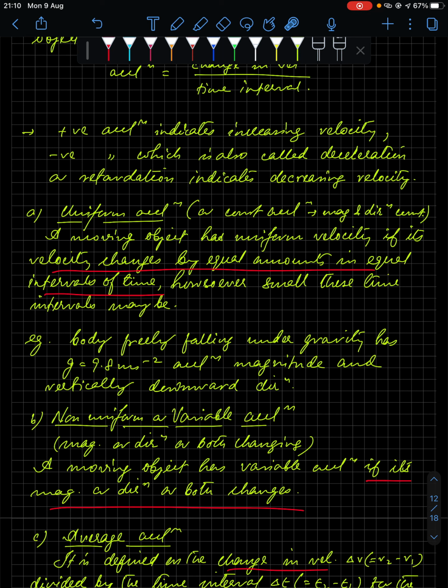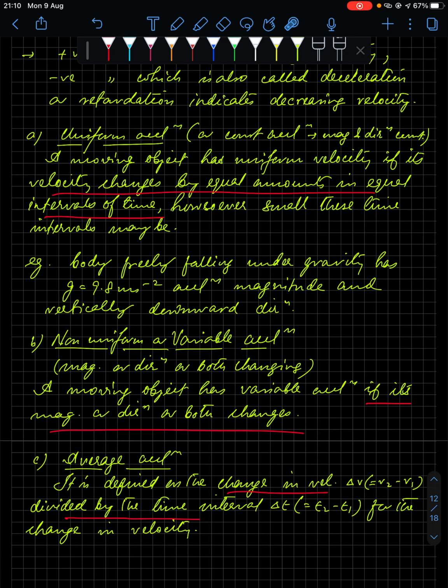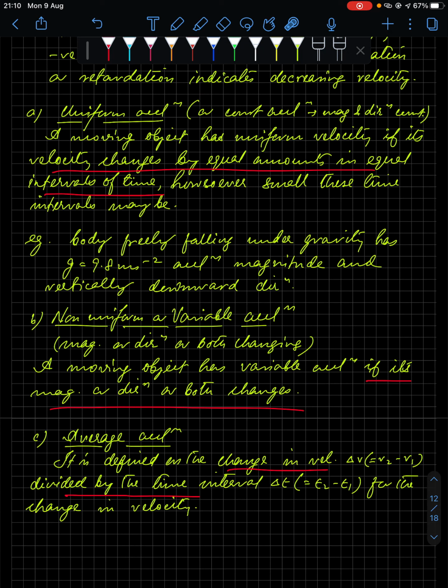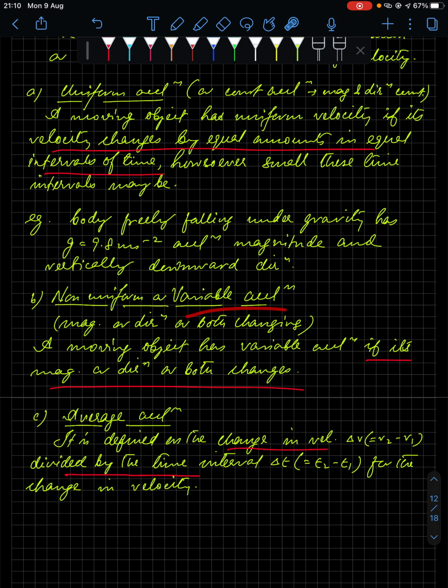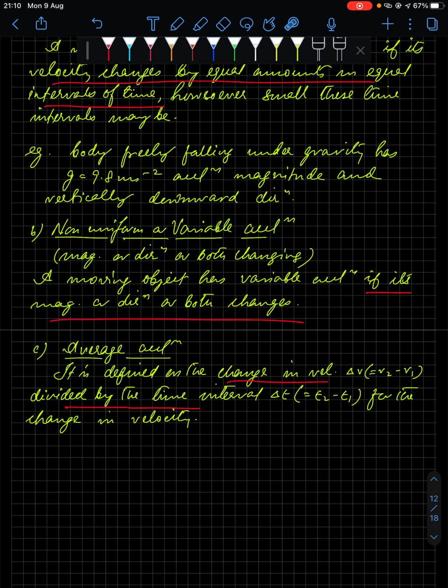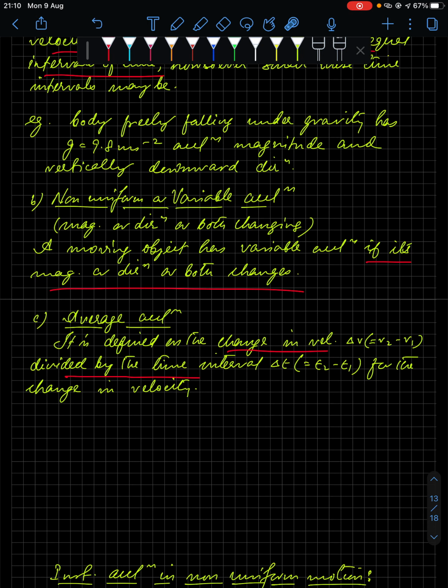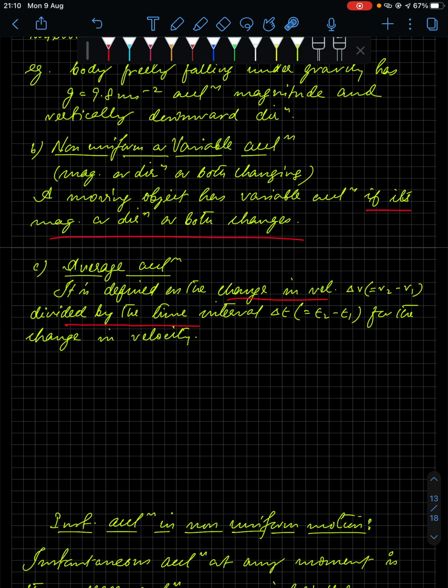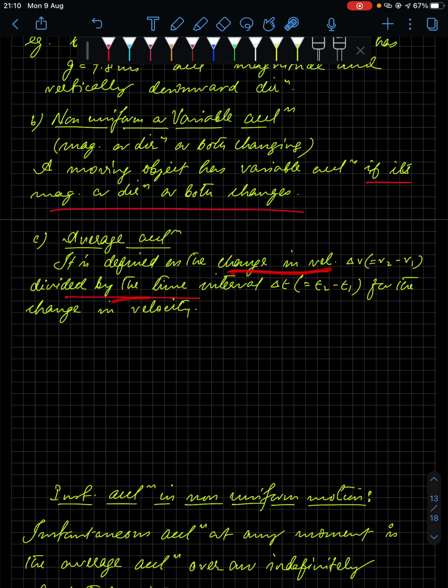Now you have uniform acceleration. In uniform acceleration, velocity changes by equal amounts in equal intervals of time. A freely falling body under gravity has uniform acceleration; this is an example of uniform acceleration. Then non-uniform or variable acceleration: if the magnitude or direction or both change, then you call the body as having variable acceleration.